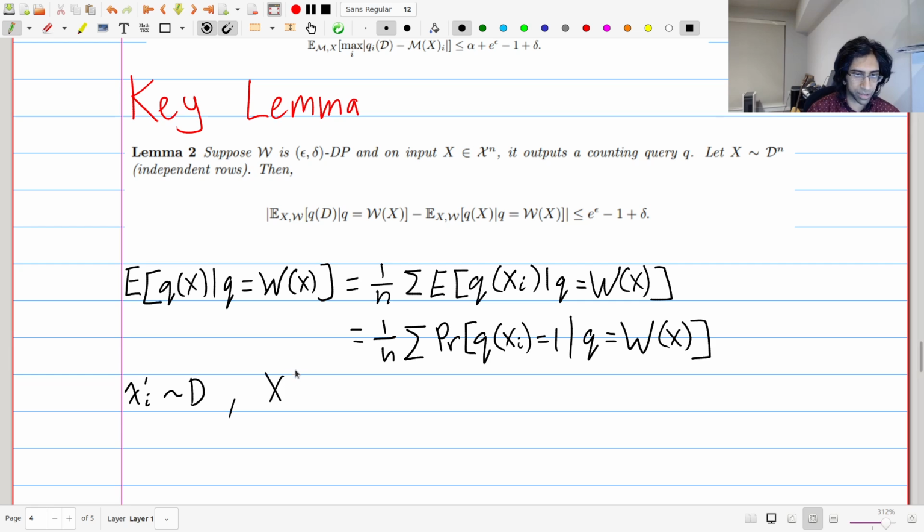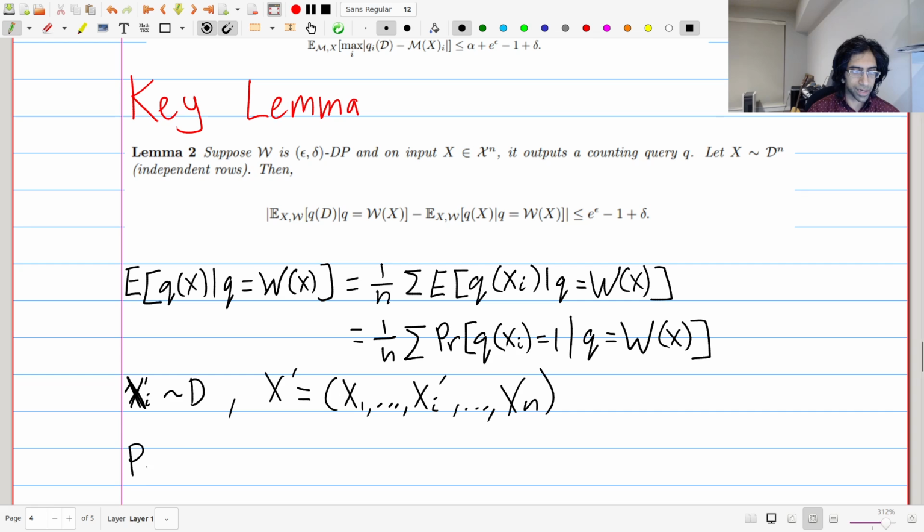We let capital X prime i be the data set x1 all the way through, with xi replaced by this new sample, all the way through xn. You can see that this is a neighboring data set to X, where it's just x1 through xn, and we've resampled a single point. This might seem a bit odd and arcane. Why did we do this?